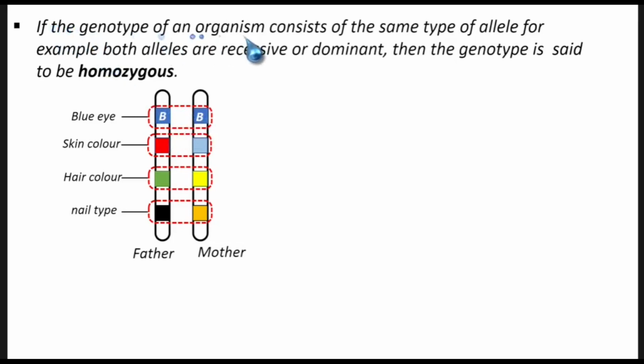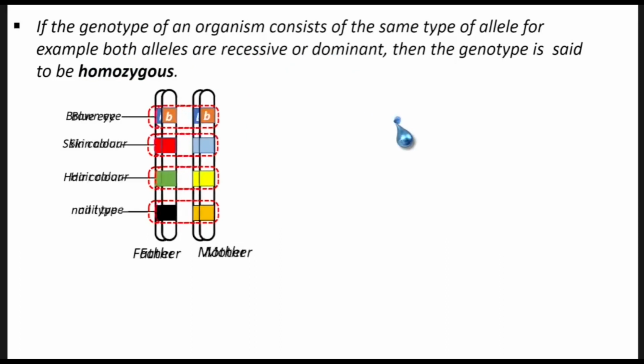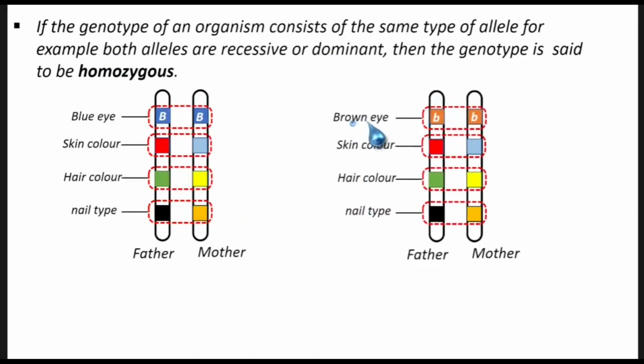If the genotype of an organism consists of the same type of allele, so we have BB capital, for example, both alleles are dominant here. Or in this case, where we have brown eyes, we have small letter b, small letter b again. So we have the same allele, which are recessive. Then the genotype is said to be homozygous.